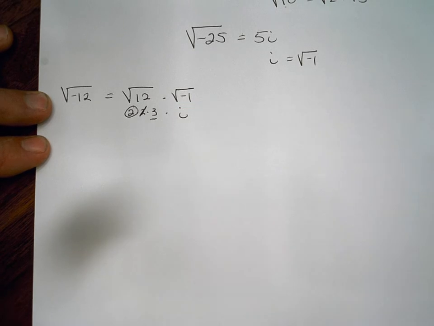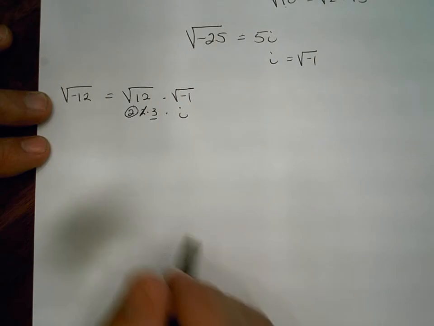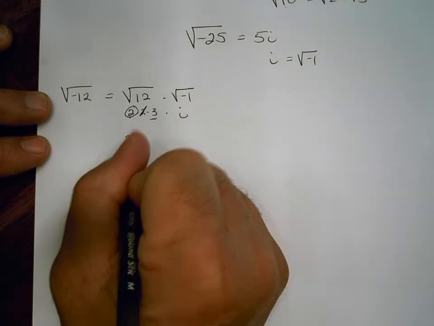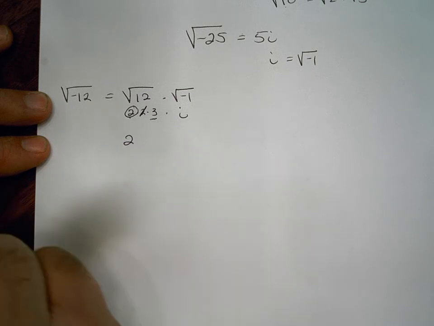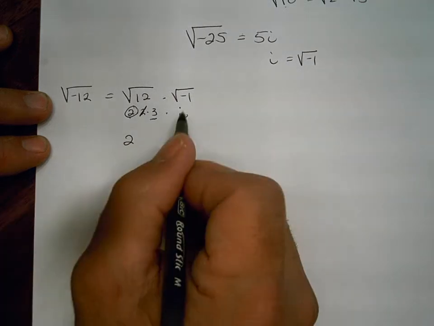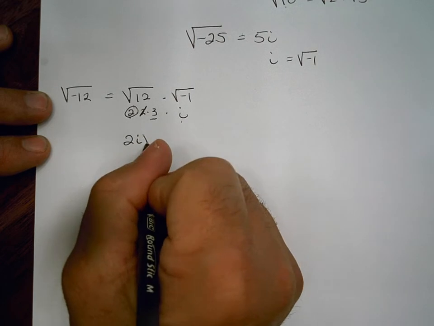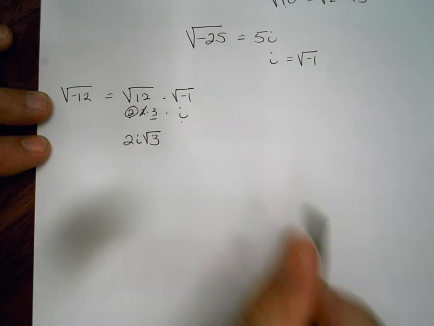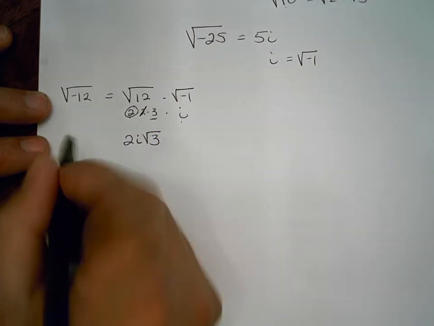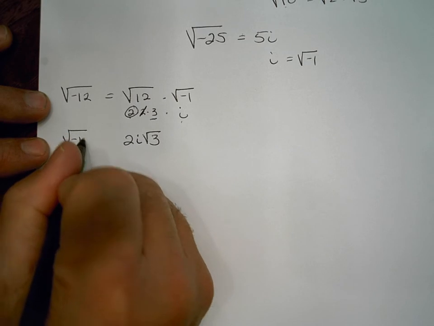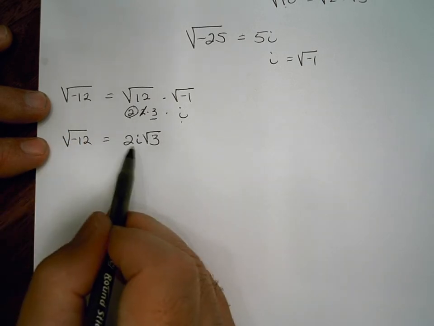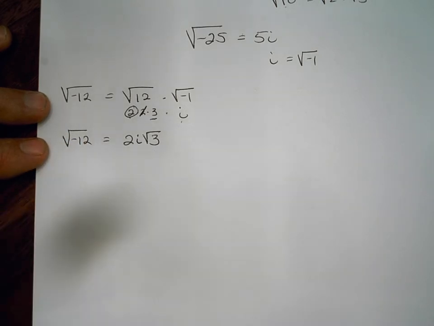So how do we put it all back together? Well, we take the 2, put that out front. We always want to lead with that as a coefficient. Then we take our i and we put it here. And the last thing we do is we put what's left inside. So the square root of -12 equals 2i root 3.